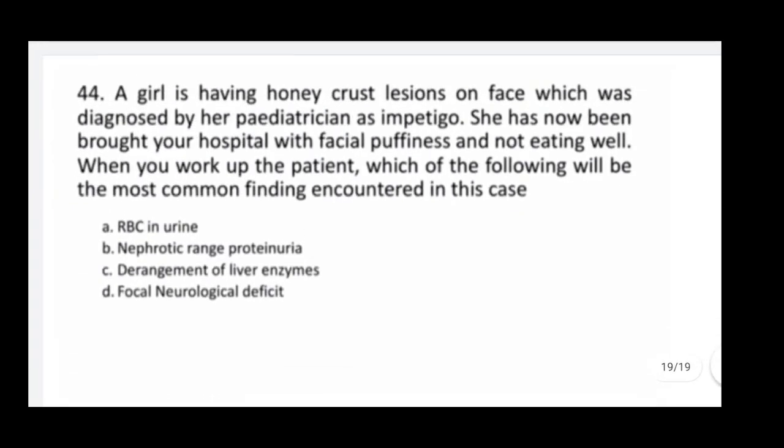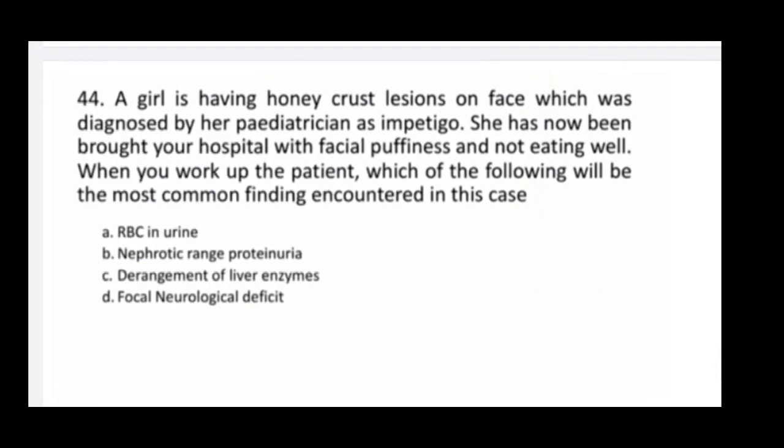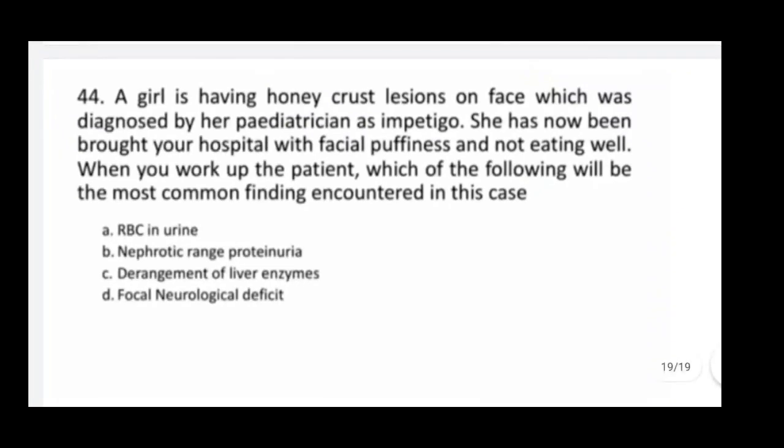So last one, a girl is having honey crust lesion on face which was diagnosed by her pediatrician as impetigo. She is now being brought to your hospital with facial puffiness and not eating well. When you work up the patient, which of the following will be the most common finding encountered in this case? So here option number A, RBC in urine, B, nephrotic range proteinuria, C, derangement of liver enzyme, D, focal neurological defect. Correct answer is A, RBC in urine.